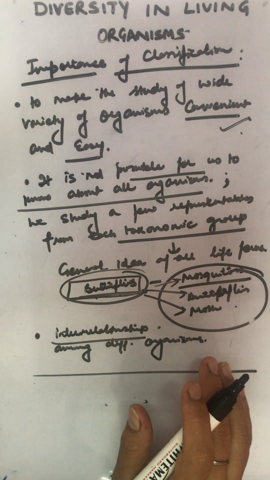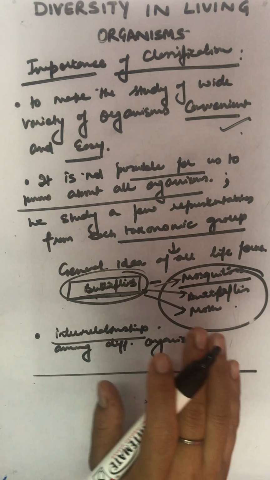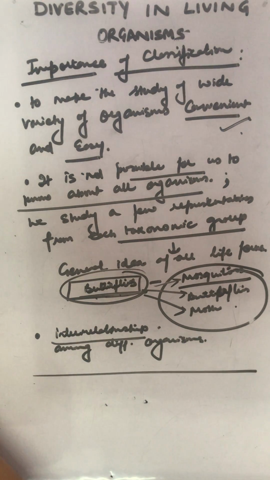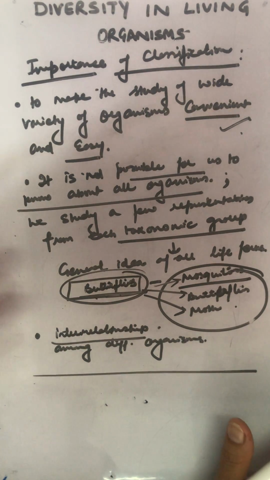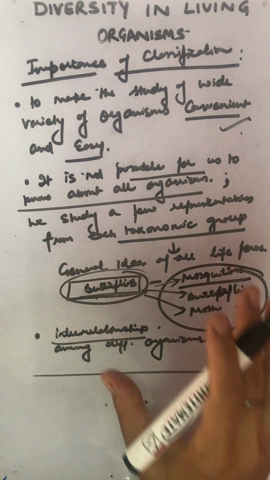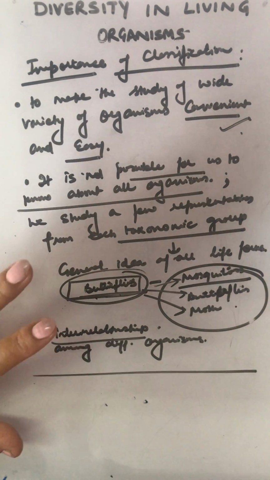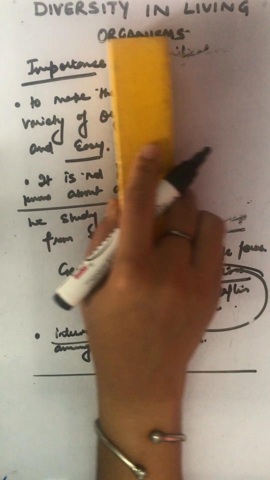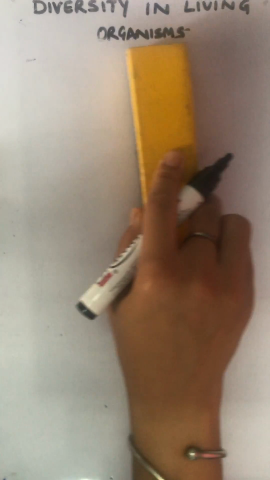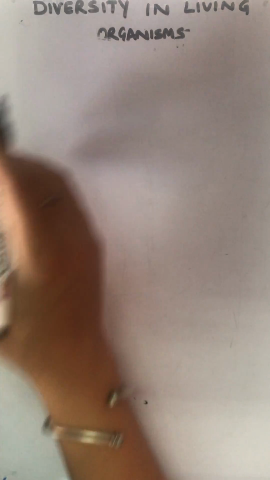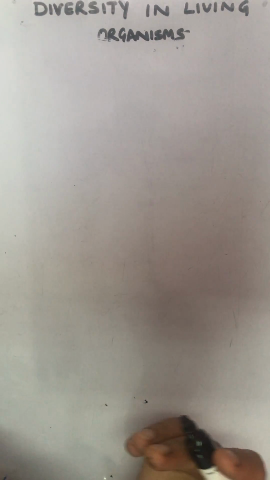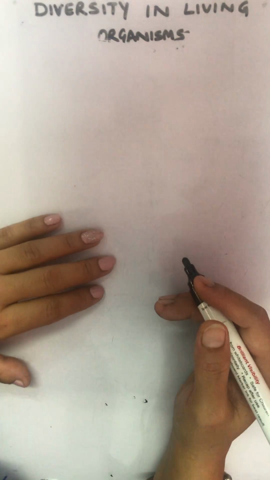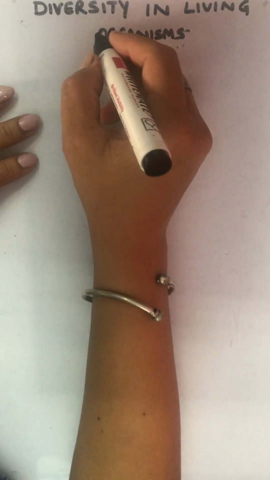Basically, when we get to know how classification is important in identifying organisms, we get to a hierarchy. Hierarchy means a system of classification where, based on the close resemblance of all these organisms, they are placed in one category or one group. Okay, and we study them. That is the hierarchy. And this kind of relationship, which is based on a large number of characteristics and reflects their evolution, we call it phylogenetic relationship.